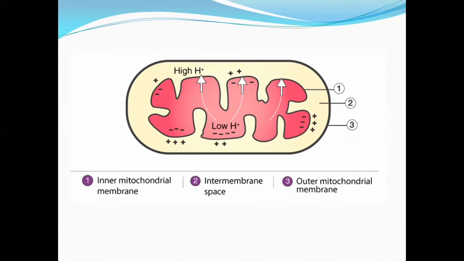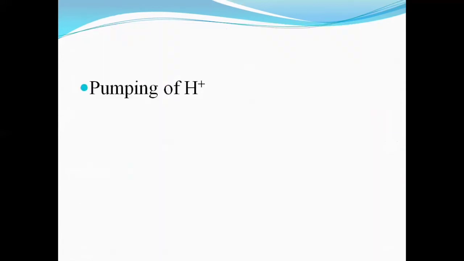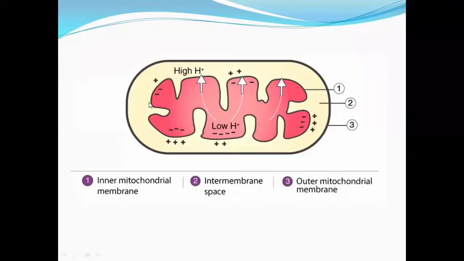About the chemiosmotic process, there are three important things. The three important points make up the chemiosmosis process. The first thing is the pumping of protons, right? The pumping of hydrogen ions into the intermembrane space.